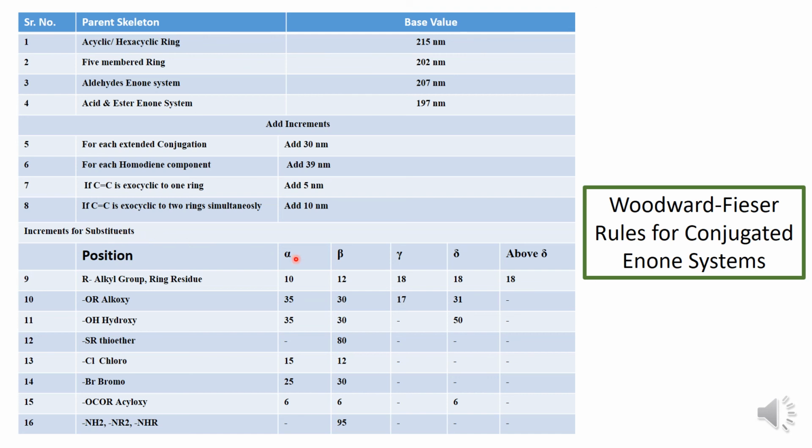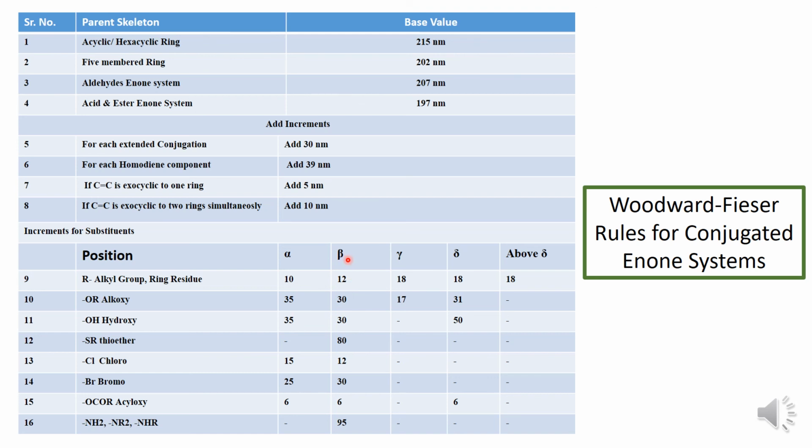Now increments for substituents. So here you have to see the positions alpha, beta, gamma, delta and above delta. According to the positions of the substituents, at which carbon it is present, you have to add this value appropriately. Suppose if the alkyl group is present at the alpha carbon or alpha position, then you have to add 10 nanometer.